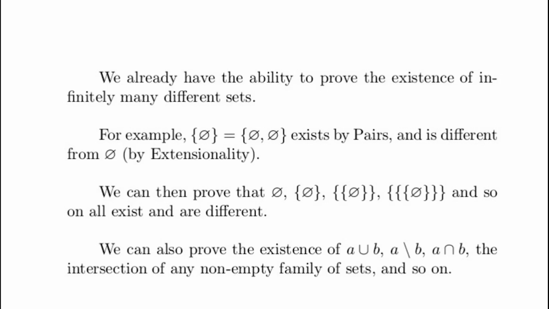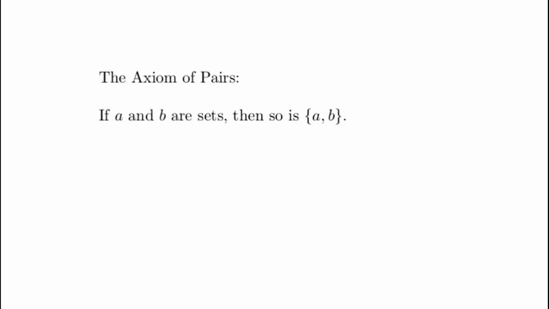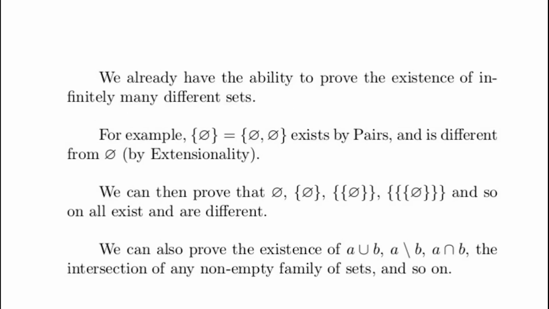The set whose only element is the empty set exists by the axiom of pairs, because when I stated the axiom of pairs, let's have another look at it. When I stated the axiom of pairs, I didn't say that A and B should be different. They can be the same. So the set whose only element is the empty set is a set and is different from the empty set itself.